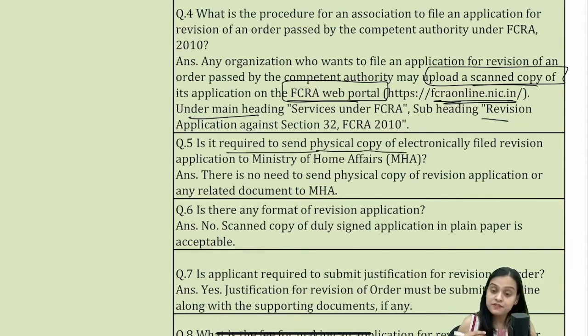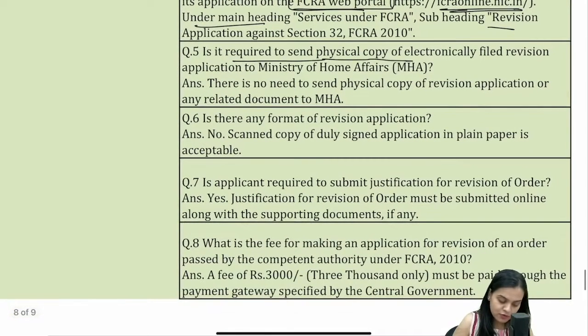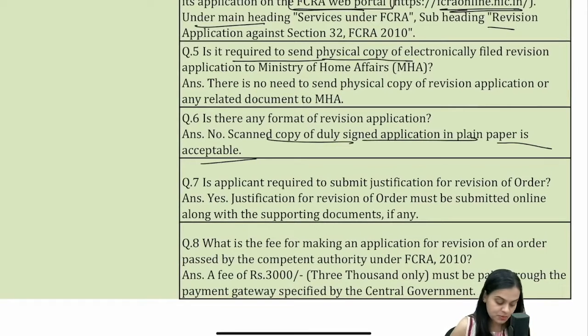Is it required to send a physical copy also? The answer is no. No need to send a physical copy of the revision application or any related document to MHA. Is there any format? No. The scanned copy of a duly signed application on plain paper is acceptable. Is the applicant required to submit justification? Undoubtedly, yes. Why? What is the reason why you want the government to revise their order? So you have to justify that. That has nothing to do with electronic mode, but still.